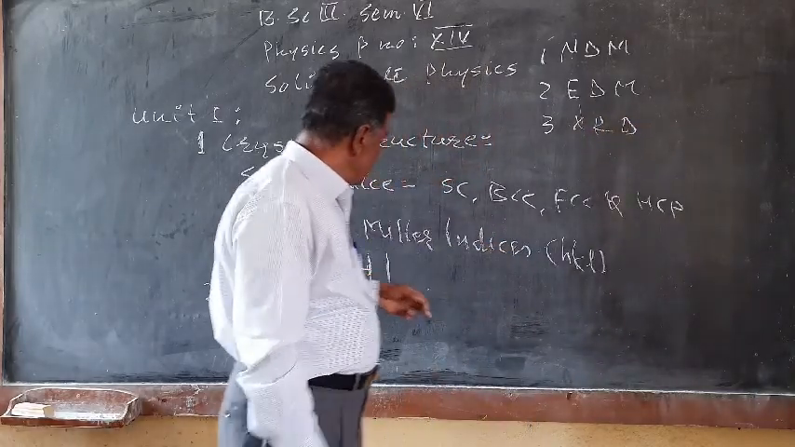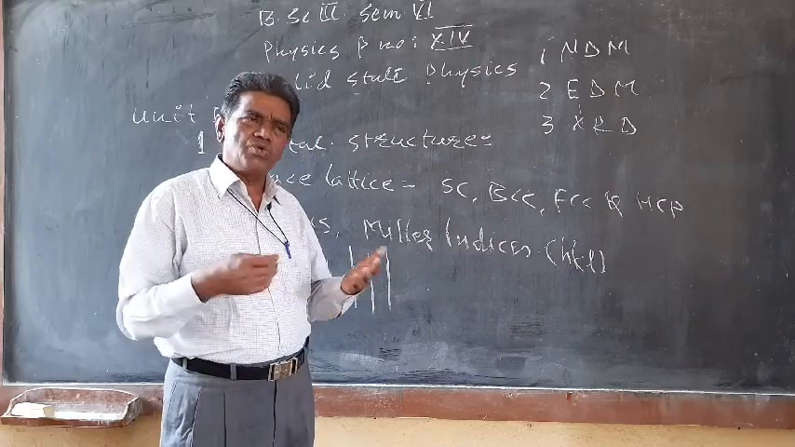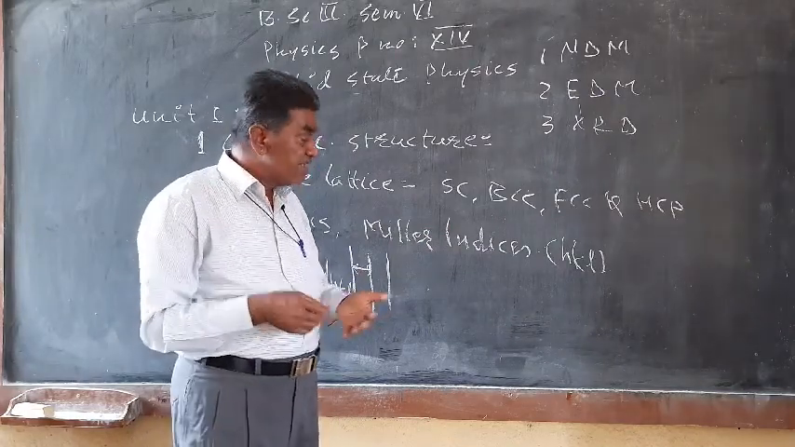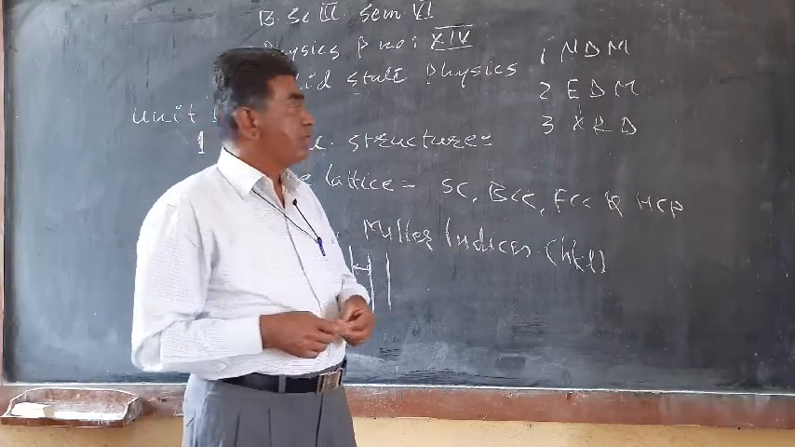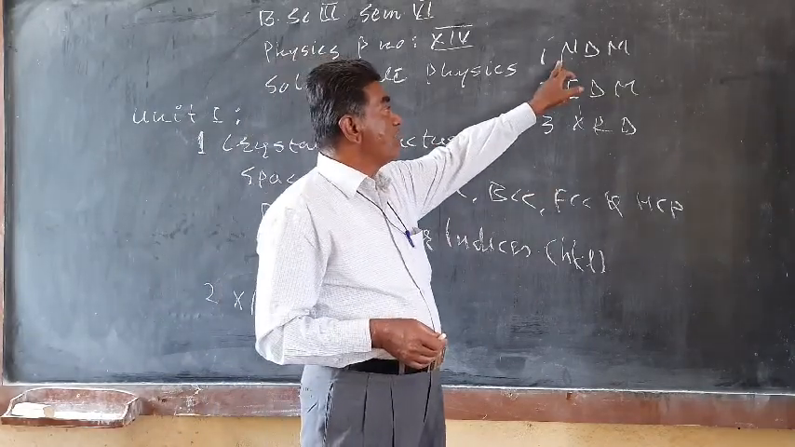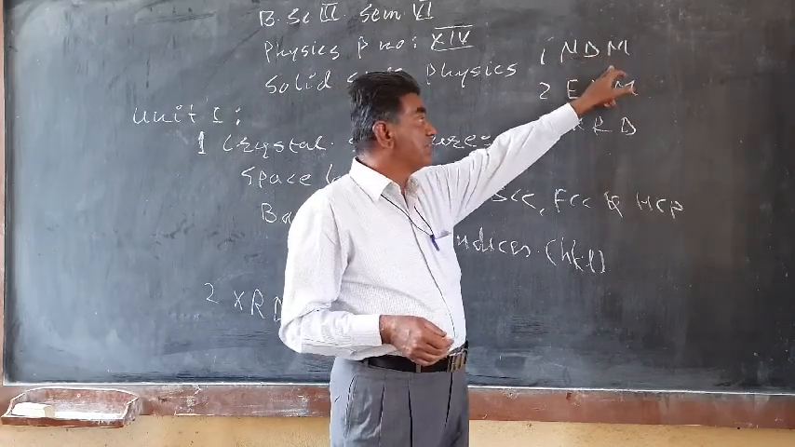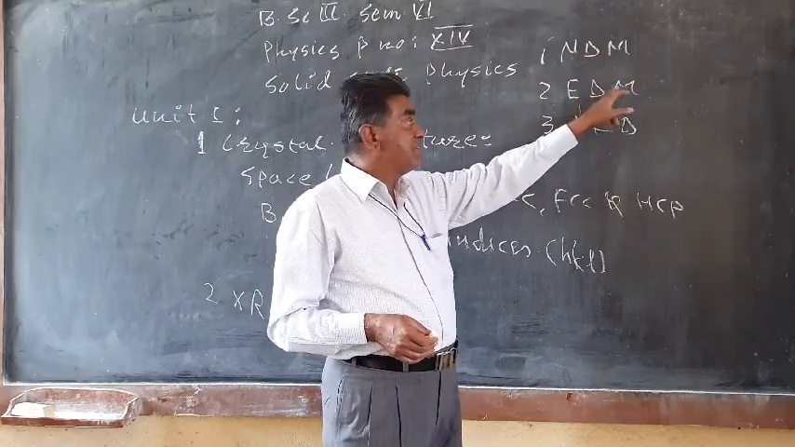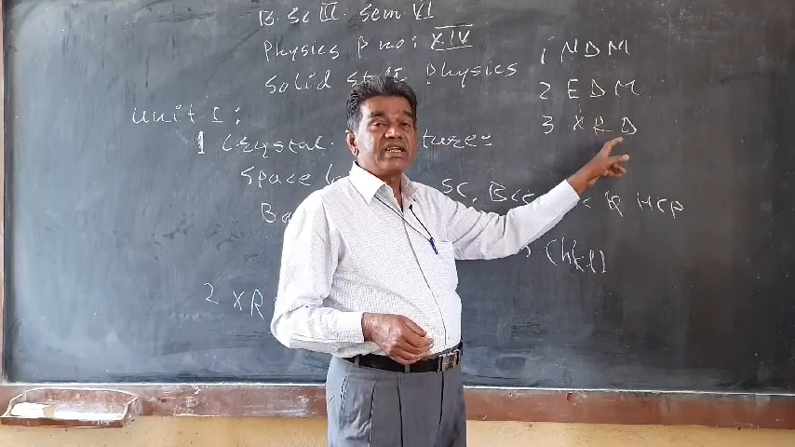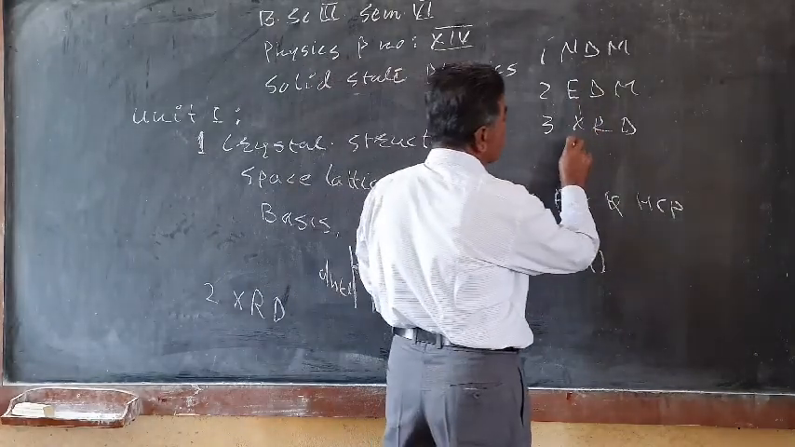So, in order to study the crystal structure of unknown or known materials, these three methods are employed. The first is the neutron diffraction method, the second is the electron diffraction method, and lastly the X-ray diffraction method. This year, we will study the X-ray diffraction method.